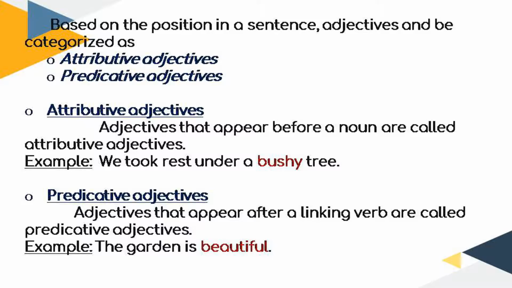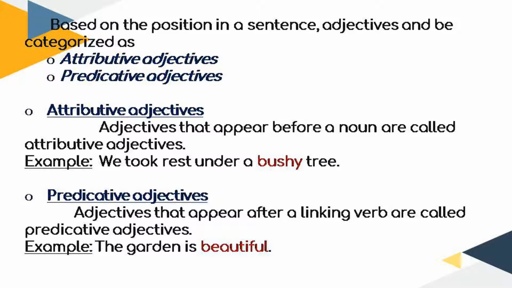So based on the position of an adjective in a sentence, adjectives can be categorized into 2: the attributive adjectives and the predicative adjectives. Attributive adjectives appear before a noun and so they are called attributive adjectives. For example, we took rest under a bushy tree. Here the word bushy is an adjective and it occurs before a noun, that is tree, in this particular sentence.